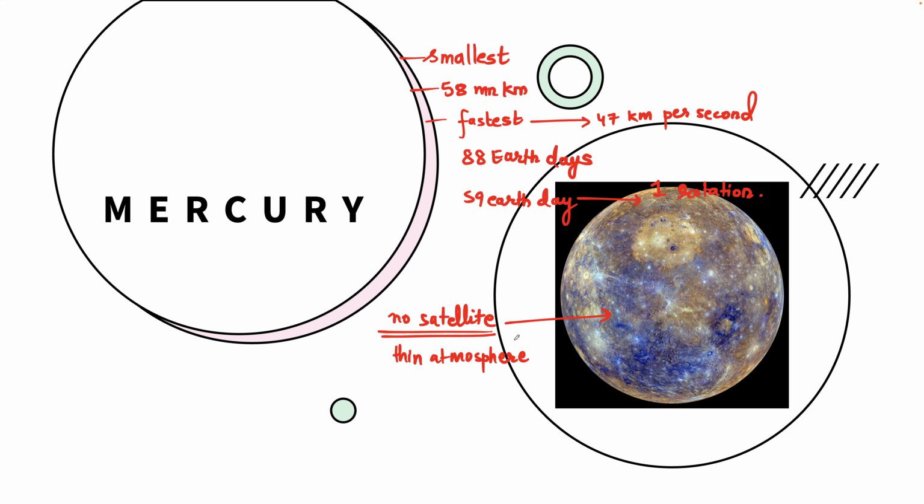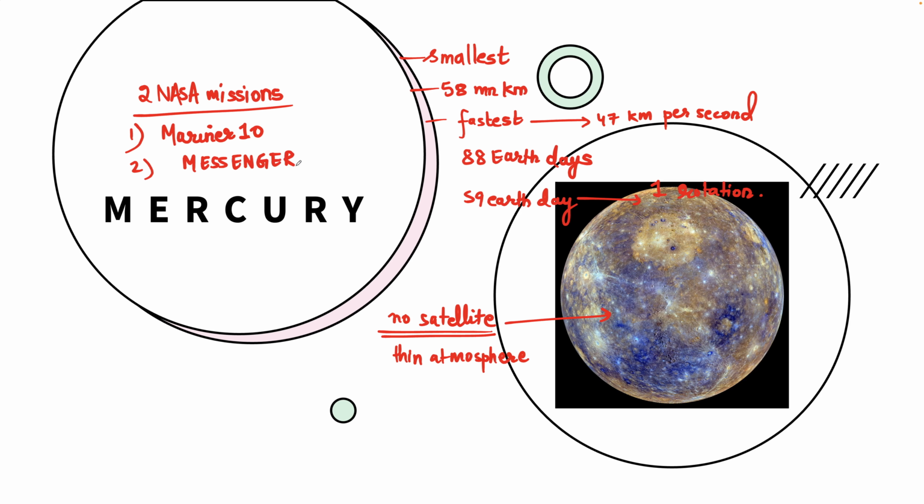It is unlikely that life as we know it could survive on Mercury due to solar radiation and extreme temperatures. Two NASA missions have explored Mercury so far. And what are these missions? You can remember the names. One is the Mariner 10, that was the first to fly by Mercury, and another one is Messenger.